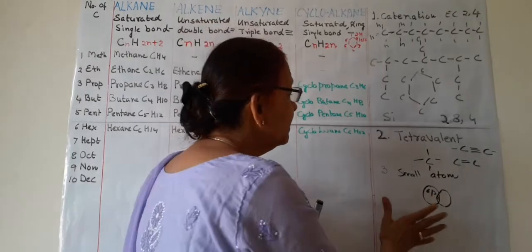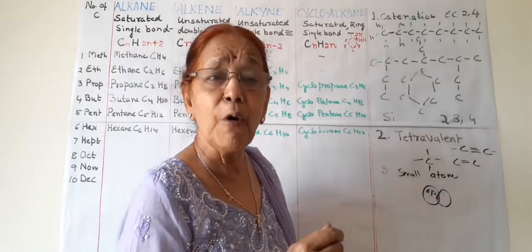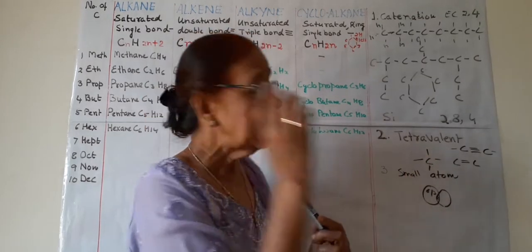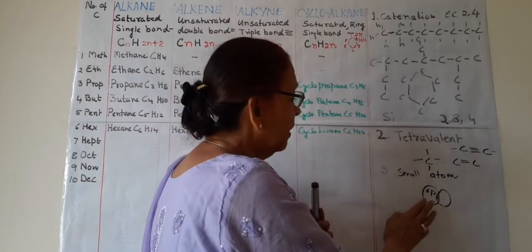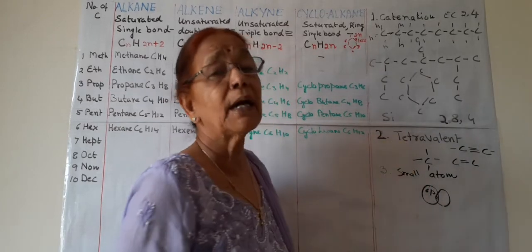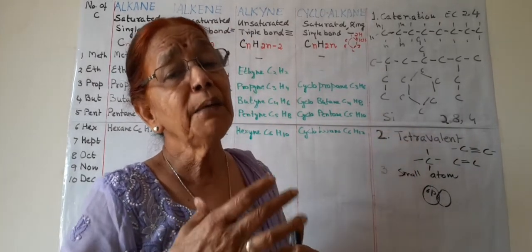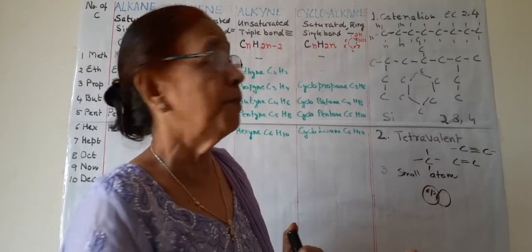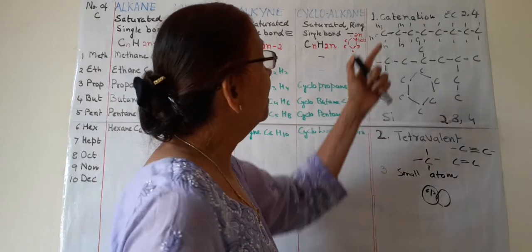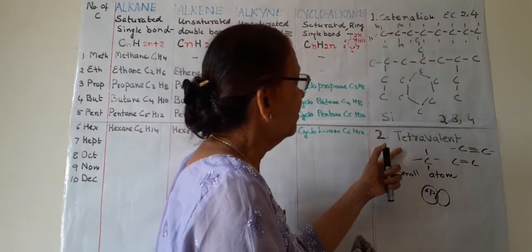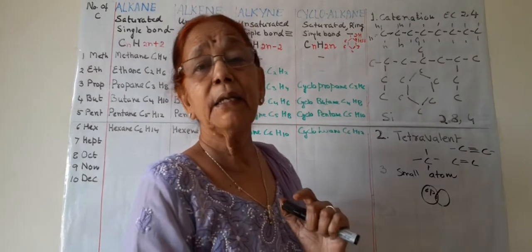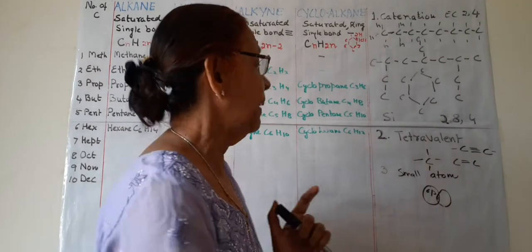Due to this, stable compounds are formed. On the other hand, as silicon has a big nucleus, unstable compounds are formed. But due to the small atom, small nucleus, carbon can form many stable compounds. This is how the versatility of carbon depends on these 3 properties: catenation, tetravalency and small atom.